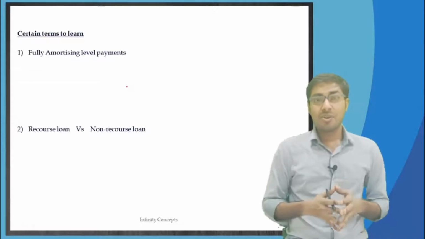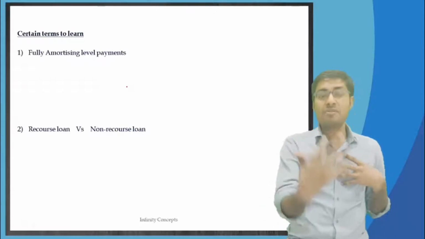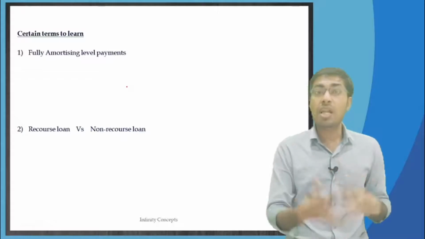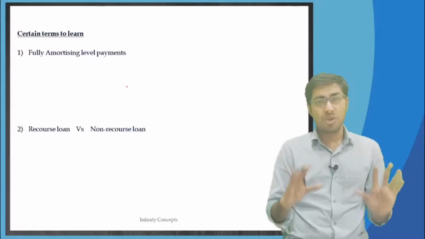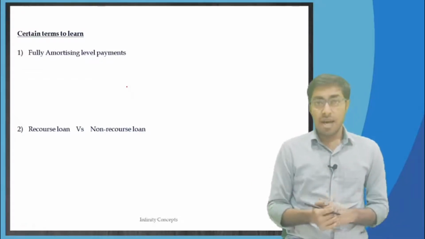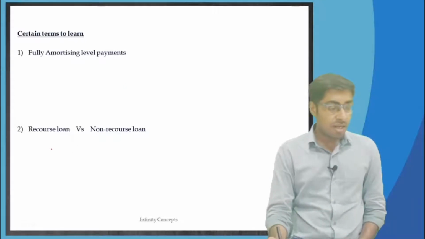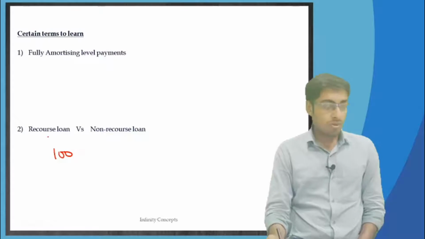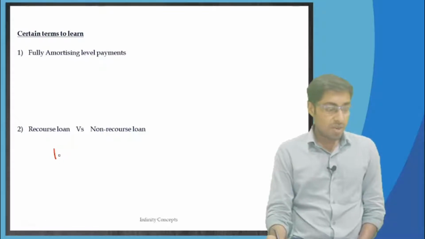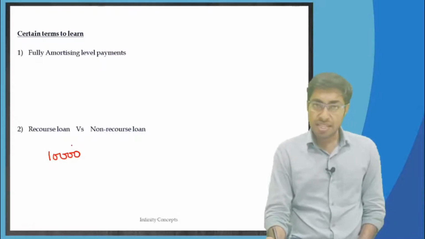So I am a bank and XYZ has taken a loan from me on a recourse basis. It is a normal recourse loan. Say for example he took a loan worth 100 million, no, 100 is too much. He took a loan worth $10,000. The house is worth $10,000.